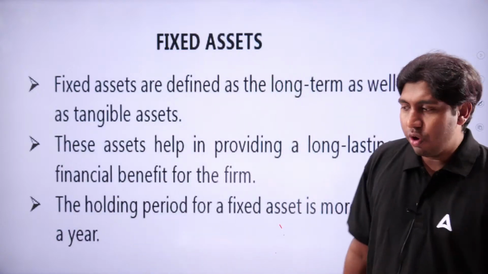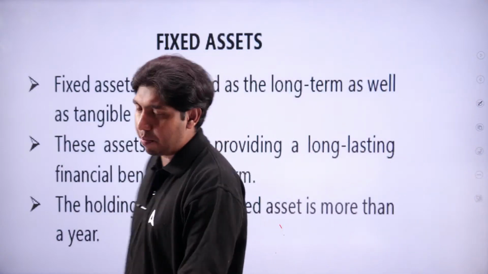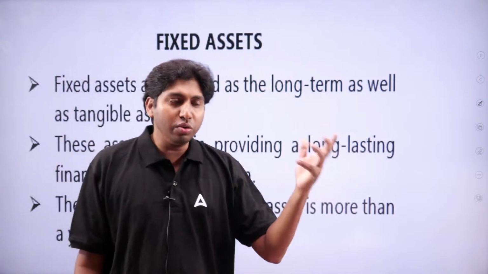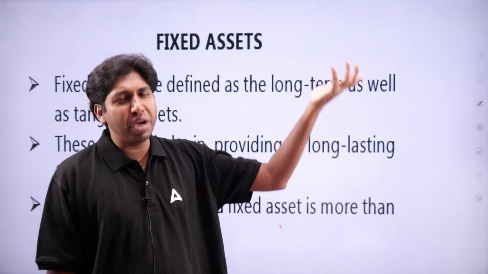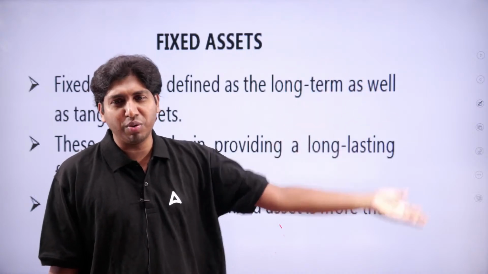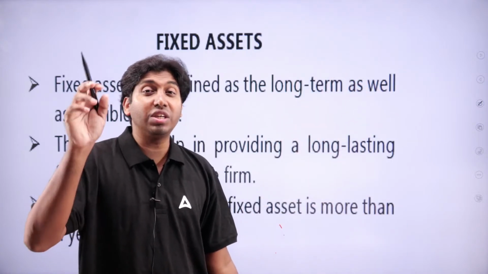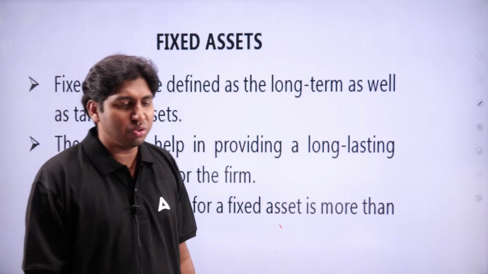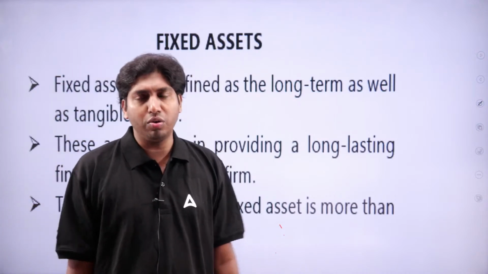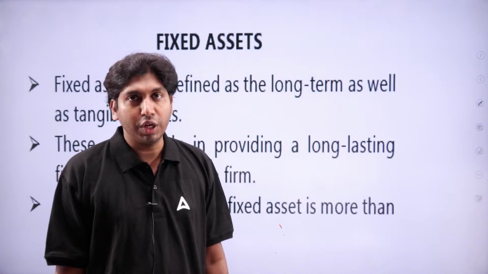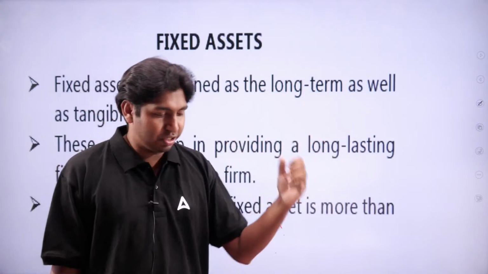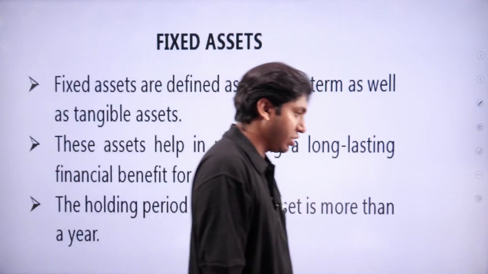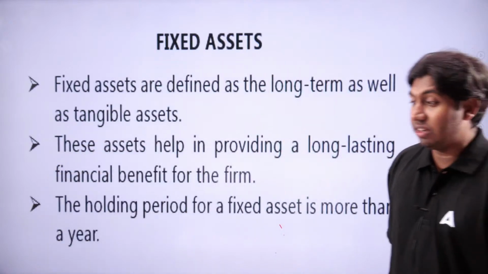For example, take the example of a bank. For a bank, loans are their assets, but deposits are their liability because they need to pay it back to the person who deposited the money. However, loans are assets of a bank. Why are loans considered assets? Because loans provide the banks with regular interest. So loans are considered assets.